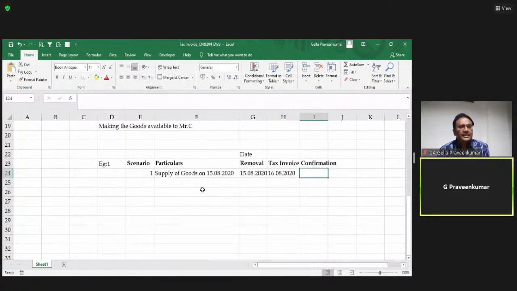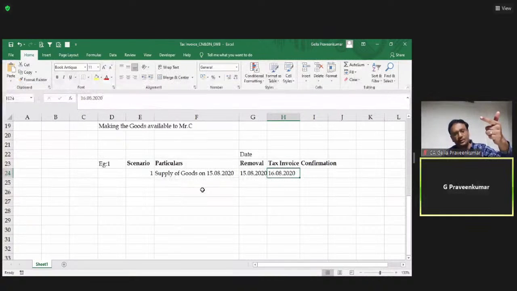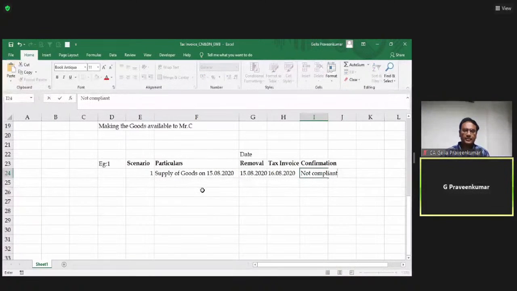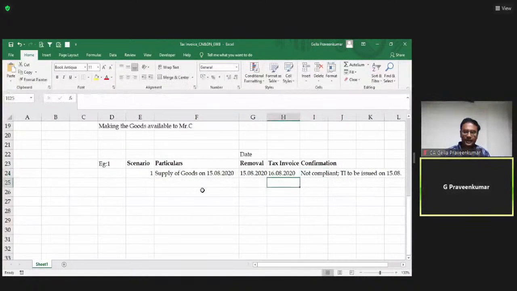Can someone say, is this issuance of invoice in line with the law? My law says a registered person making supply of taxable goods has to issue an invoice before or at the time of removal. Now, in this case, my removal happened on 15th August. I've issued the tax invoice on 16th August. Is this in compliance with the law? We will say not compliant. The tax invoice should be issued on 15th August 2020. Now, second scenario.